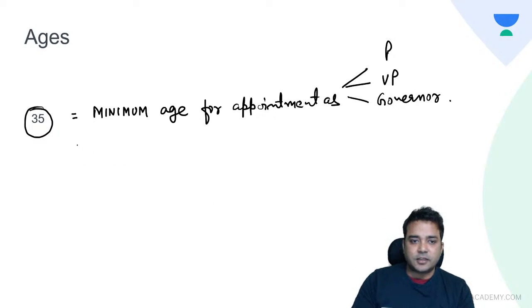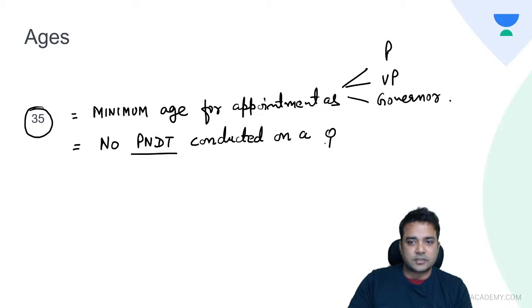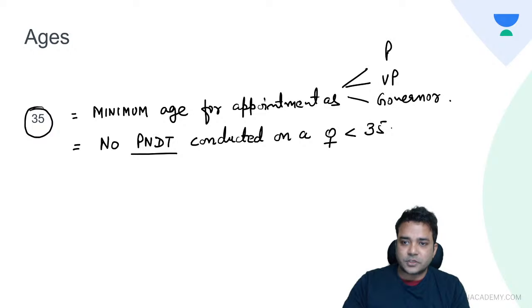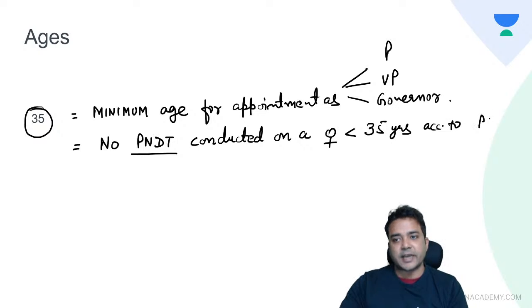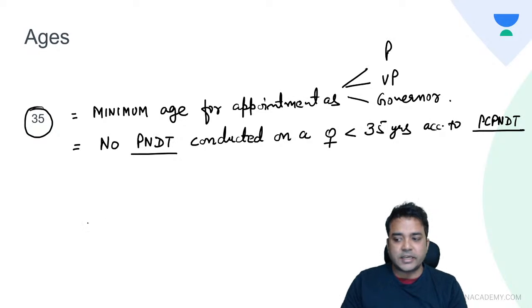Then another importance of 35 years is no prenatal diagnostic technique to be conducted on a female who is less than 35 years of age, according to PCPNDT Act, Preconception and Prenatal Diagnostic Technique Act.